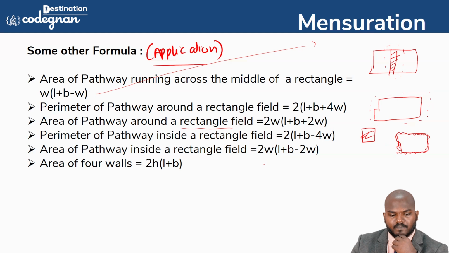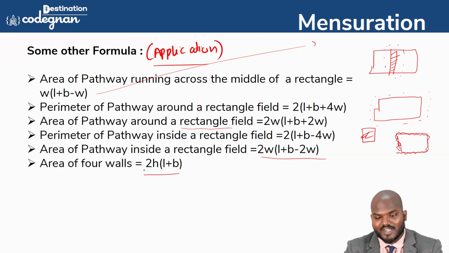And the area of the pathway that is inside the rectangular field, you can use this one. And for the area of the four walls, you can use this particular formula. Okay, so this is a series, so it is not a very common formula you can find on all the platforms. It is a very predicted formula with respect to construction, with respect to the rectangular. I can tell you one thing, guys, because you see in geometry we have multiple shapes, we have gone through it now.